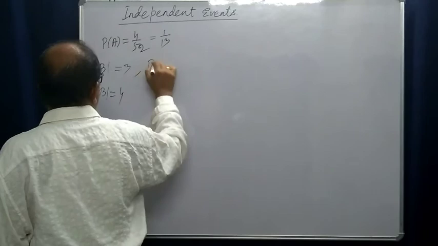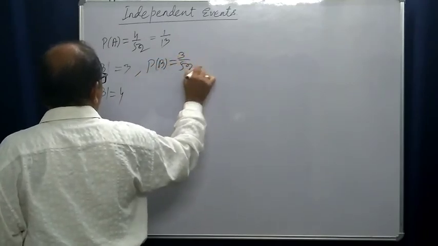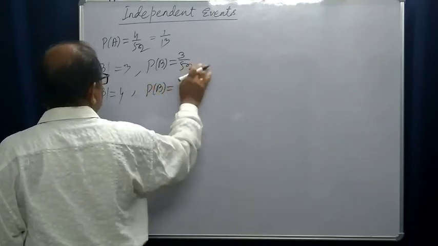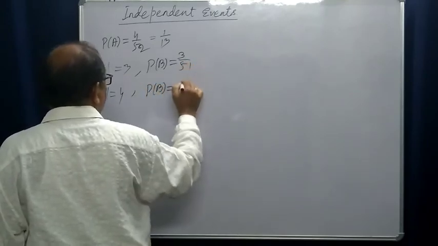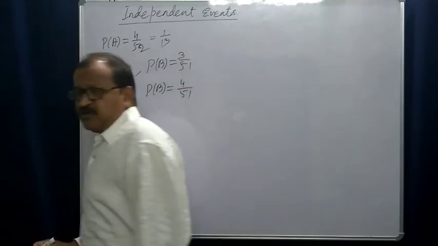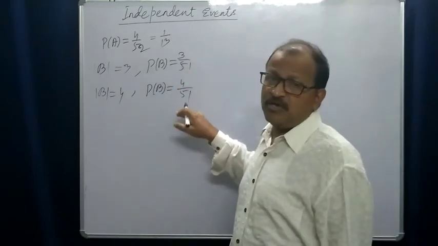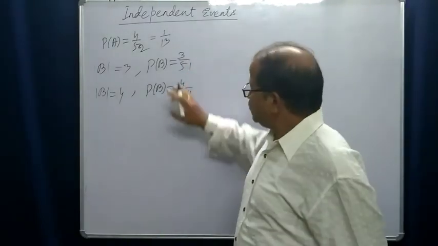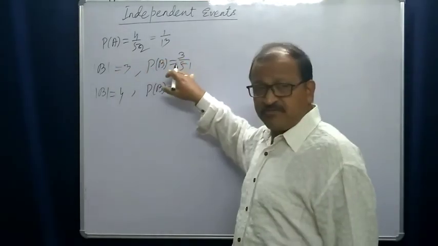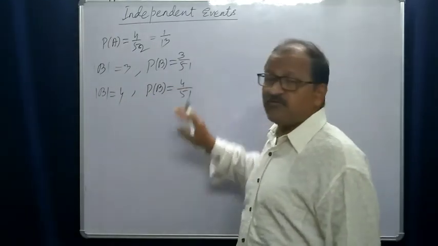So if the first card is a king, the probability is 3 by 51. If the first card is not a king, then it is 4 by 51.